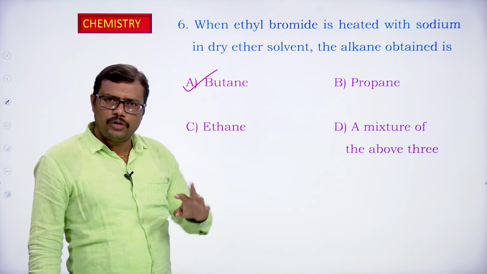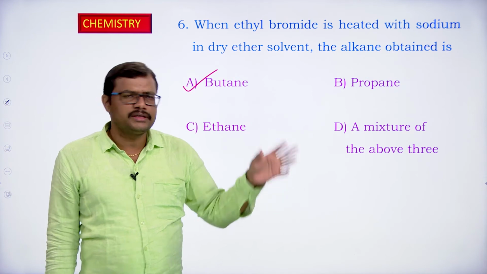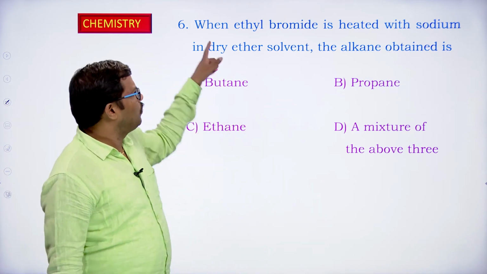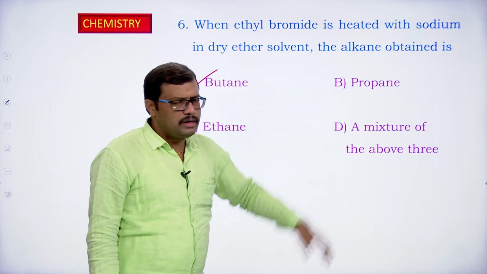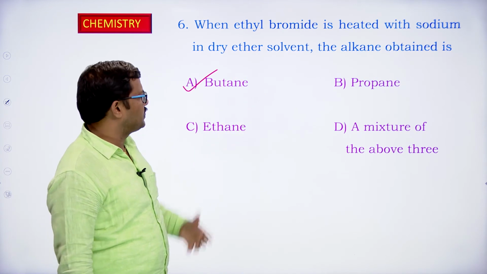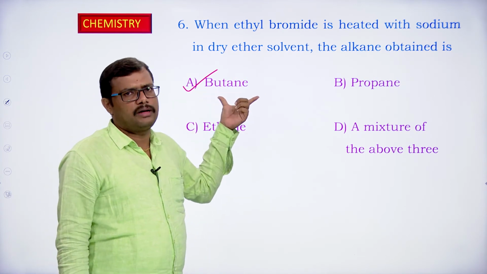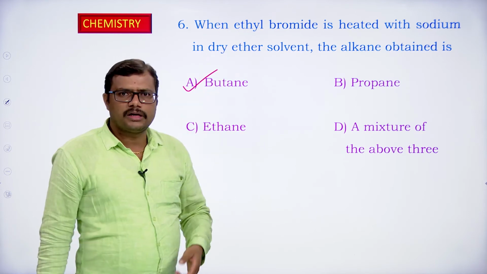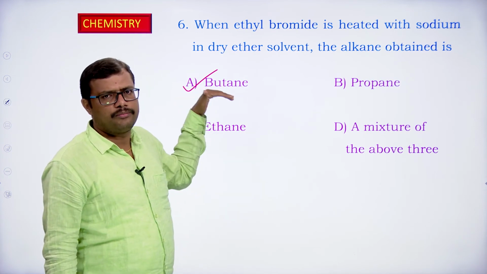If we are employing two different alkyl halides, in that case we can expect a mixture of alkanes. But here only one alkyl halide, ethyl bromide, is used. Since ethyl bromide is the only alkyl halide employed in the Wurtz reaction, only one type of alkane is going to be produced, that is double the number of carbon atoms that are present in the alkyl halide. So the alkane having 4 carbon atoms, so it should be butane.